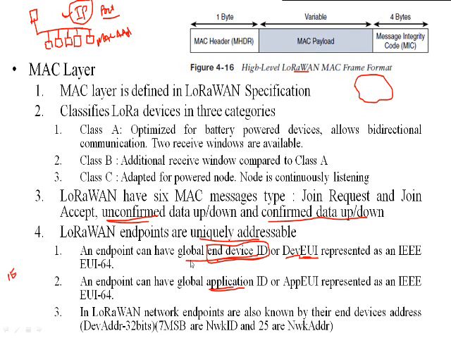A single end device can have two addresses: one is the device ID, and the second is the application ID.